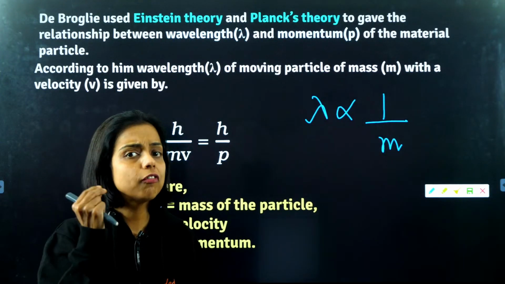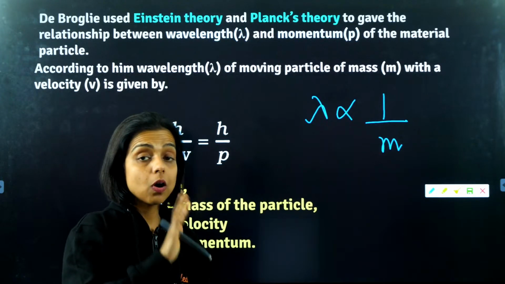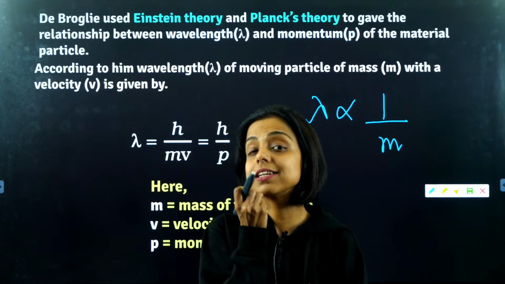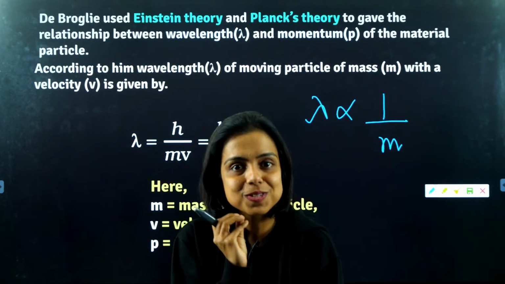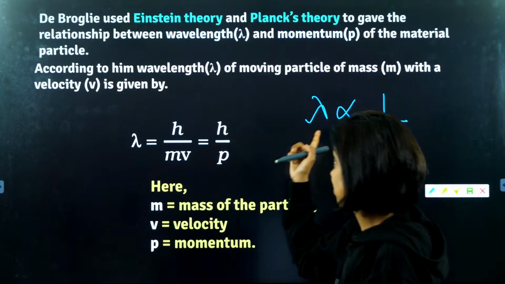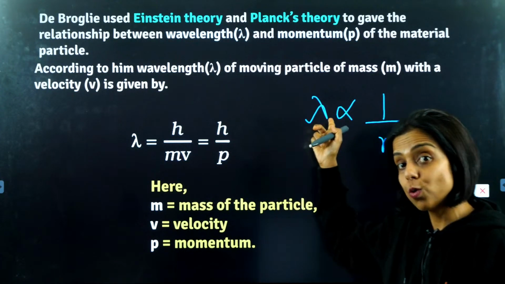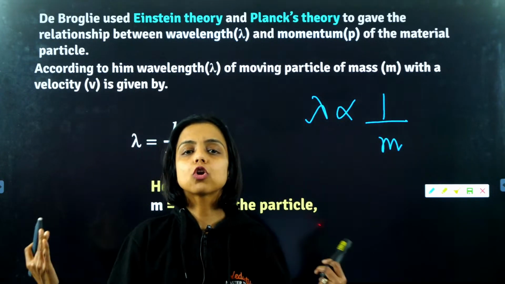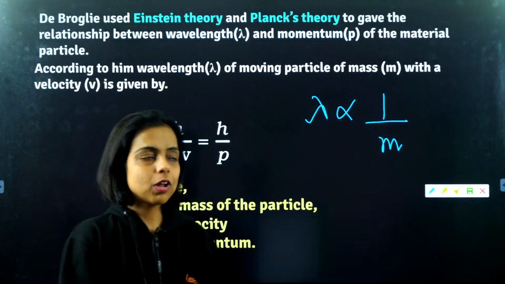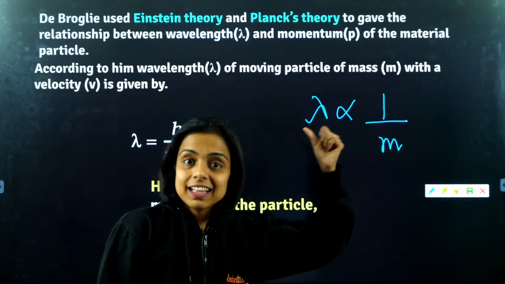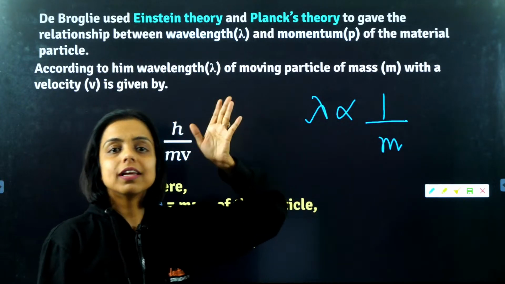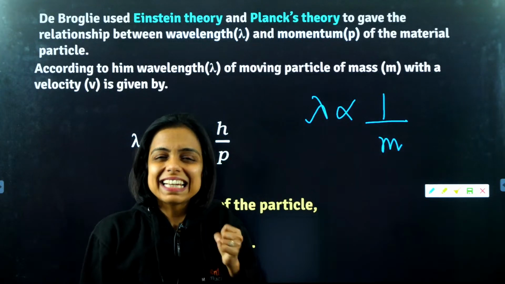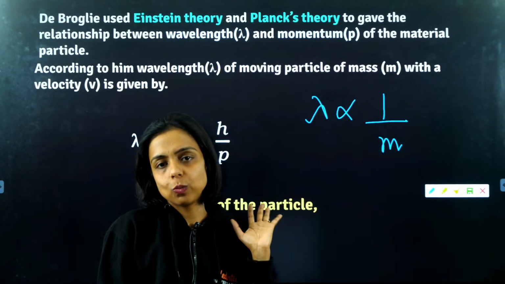So out of an electron and a cricket ball, the electron being a microscopic particle is very small, its mass is negligible. So the wavelength associated with that moving electron is significant. Lesser mass, more wavelength. Whereas the cricket ball is a part of this macroscopic world. Being more in mass, the wavelength associated with the cricket ball is less. And that wavelength is so low that it is negligible in this macroscopic world.